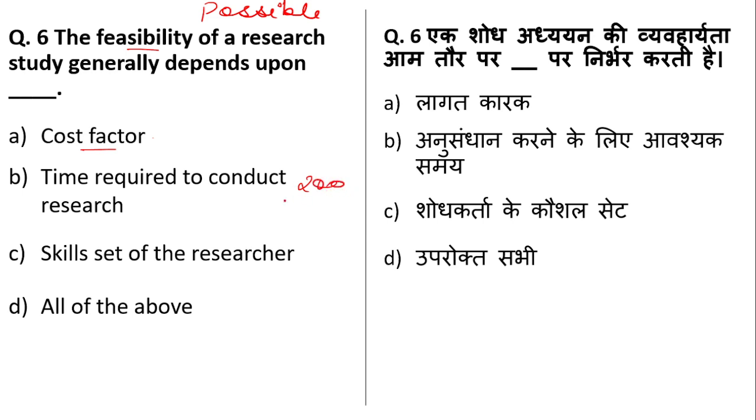Okay, it could take like 1 year, 2 years, 5 years, 10 years, something like that, but it should be a possible number. Skill set of the researcher: the researcher should have the desired skills to perform the research also. So this makes option D the right answer, because all of these are factors which will determine the feasibility, or the possibility, of a research. Okay.